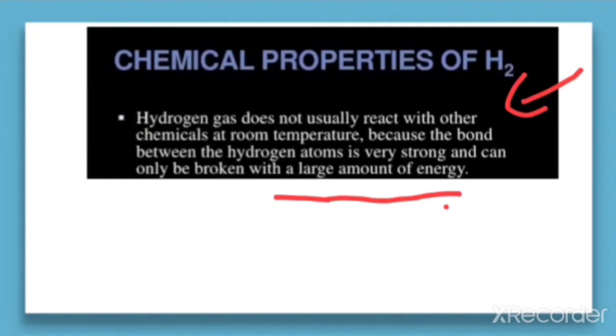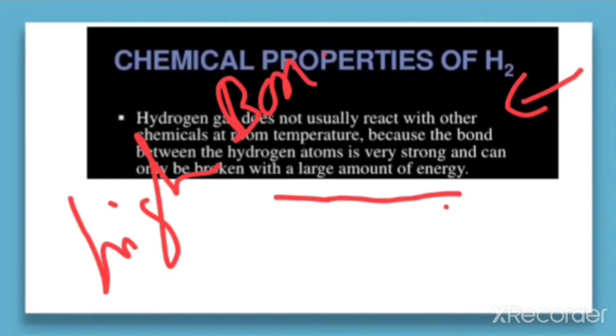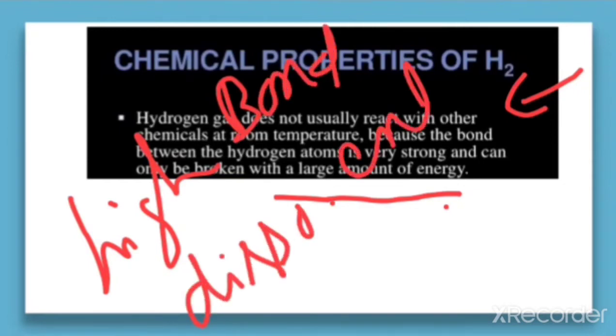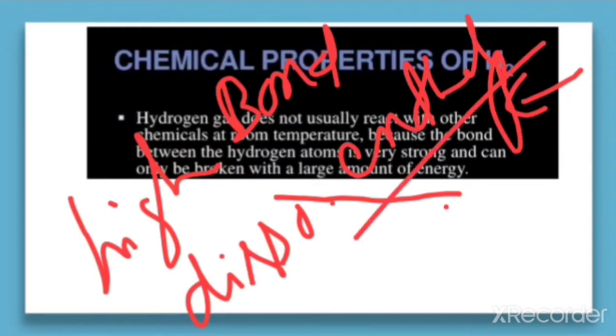So it is one of the reasoning questions: why does hydrogen gas not react with other chemicals at room temperature? So what is the reason? Because of a high bond dissociation enthalpy. Because of this it does not react at room temperature.